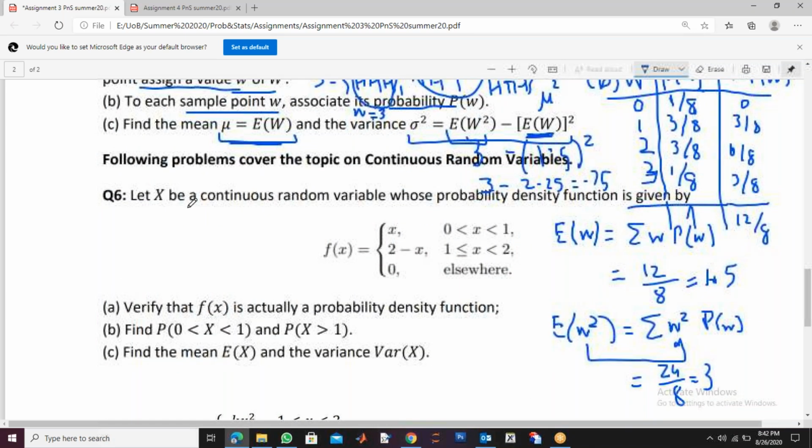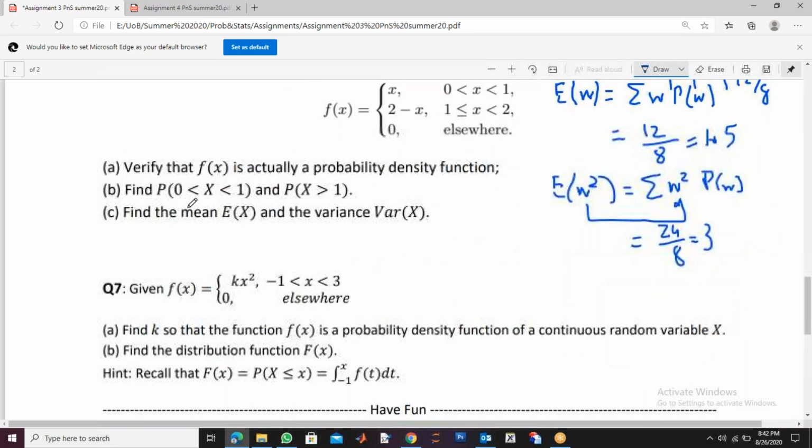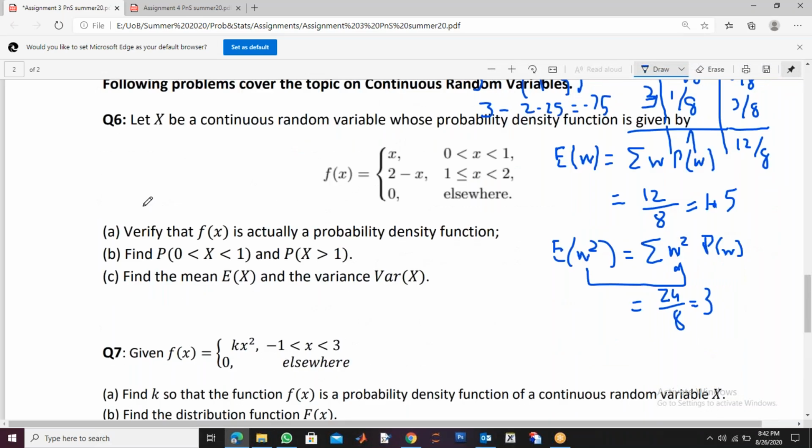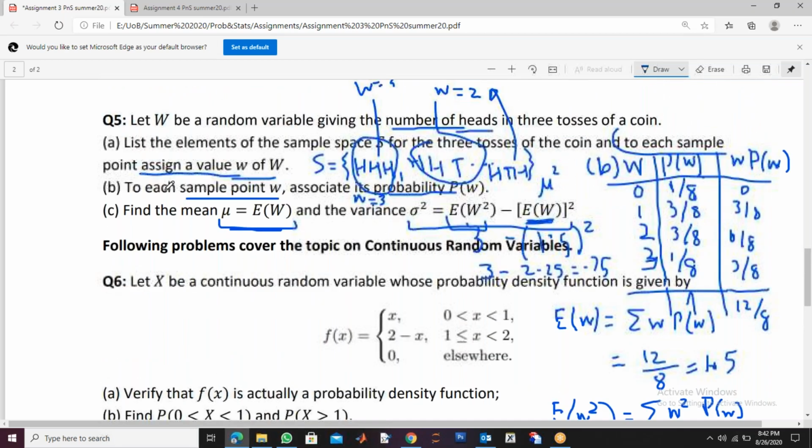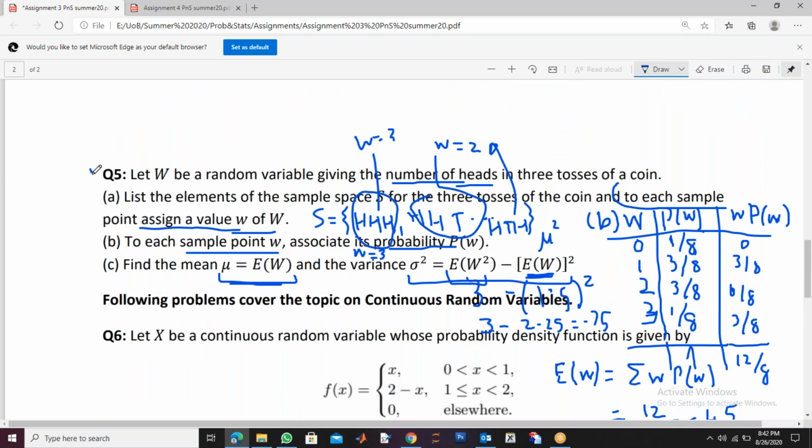Two questions I wrote for continuous random variables. Now, what is the difference between discrete and continuous? Whenever you have a discrete random variable, you can make a table. How can you make a table? Because your random variable takes on integer values, 0, 1, 2, 3, 4. They can be 100 or 200,000, infinitely many maybe, but they are integers. Discrete values.